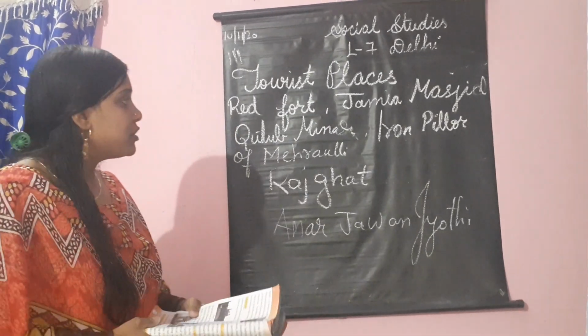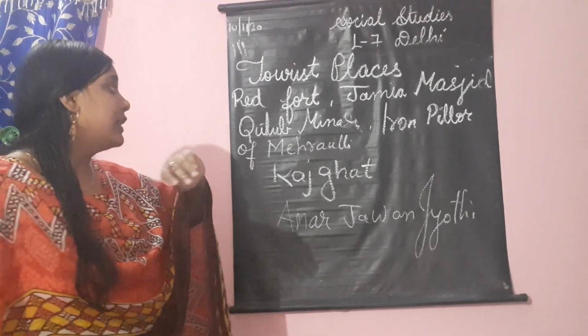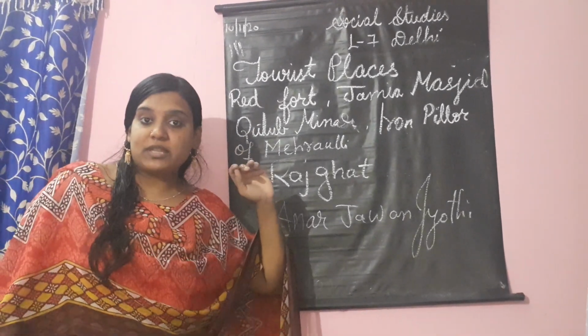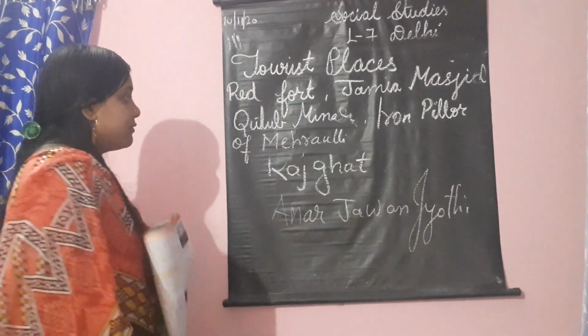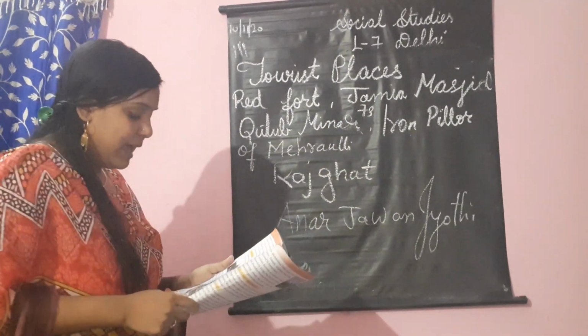Then opposite to the fort we have Jamia Masjid. It's the largest mosque in the country. Then we have Qutub Minar over there, which was built by Qutbuddin Aibak, which is 73 meters tall.